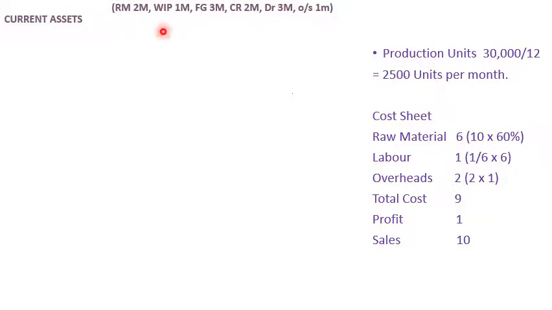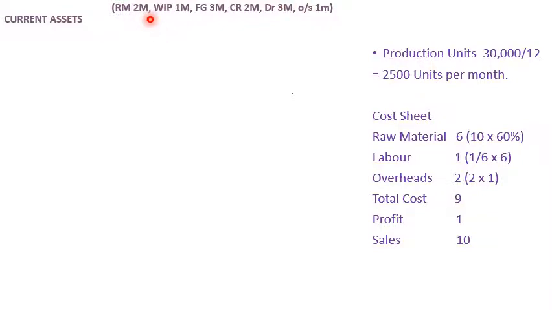So this is the working note. Fine. Now we have to move to the statement. Okay. So the statement of working capital means there are two parts. First part is the current assets, another part is the current liabilities. So first we clear the current assets part. Okay, in that current assets part, here I write the information of the problem.